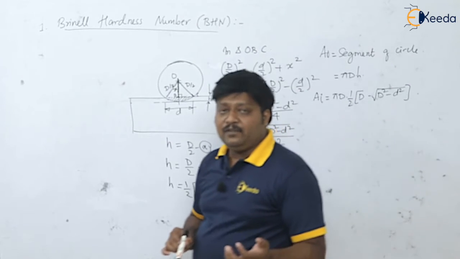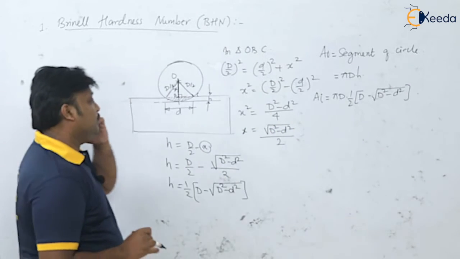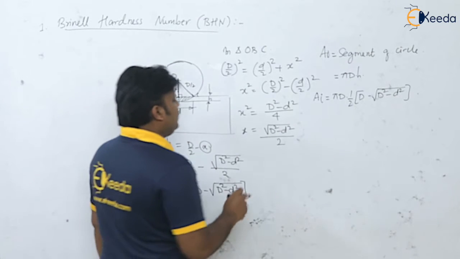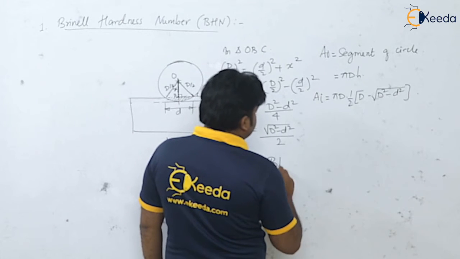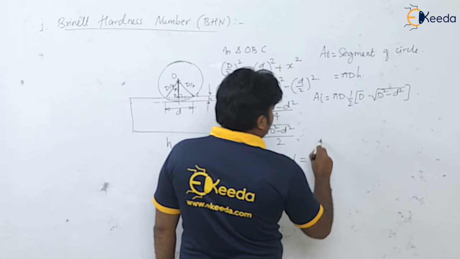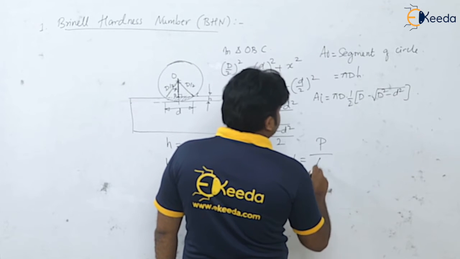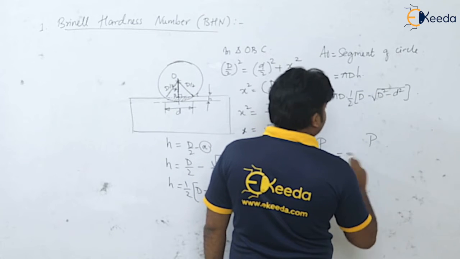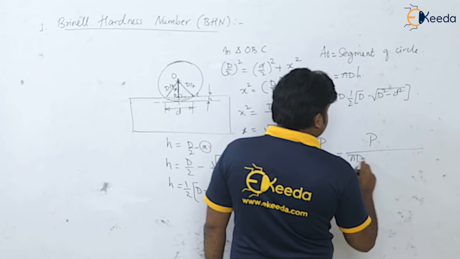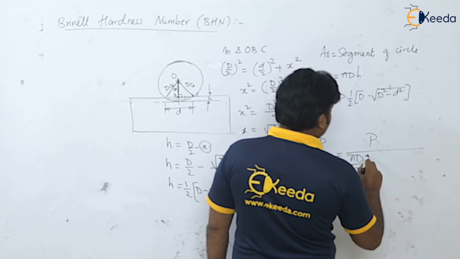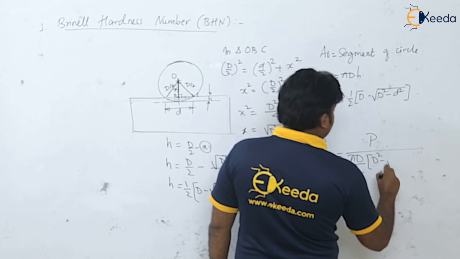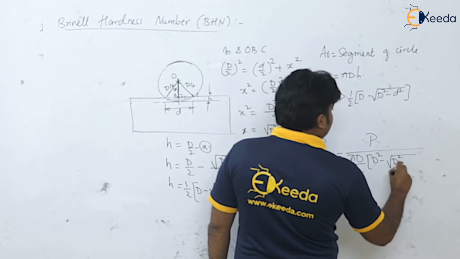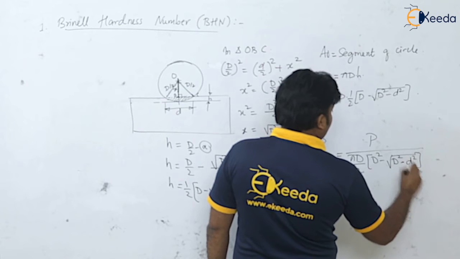So once I get the area of indentation, it is very simple to calculate the Brinell hardness number BHN, which is equal to applied load divided by indentation area. So this is equal to P divided by pi D by 2 into bracket (D minus root of capital D square minus small d square).